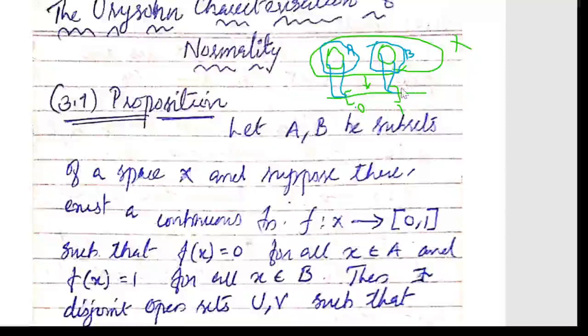Now suppose that instead of A and B being arbitrary subsets of a space X, you take A and B to be closed sets. Now this property holds, so what can you conclude? I repeat the question: if A and B are closed sets and satisfy this property, then what can you conclude? The conclusion is nothing but that the space is normal, because this is the condition for a normal space whenever A and B are closed sets.